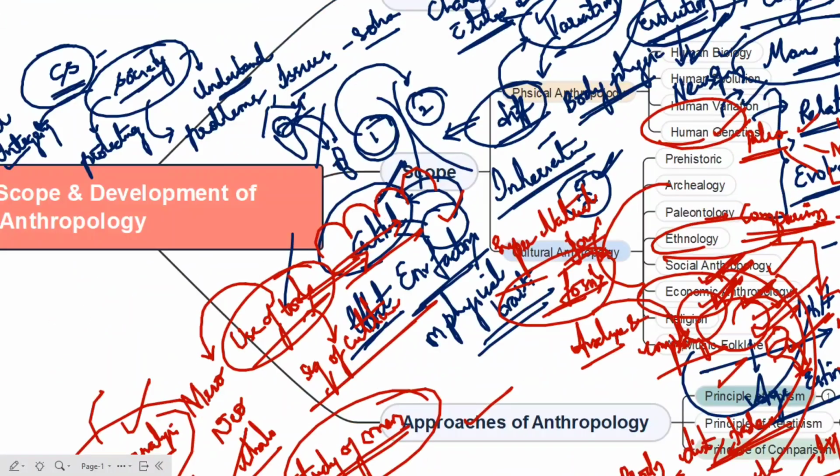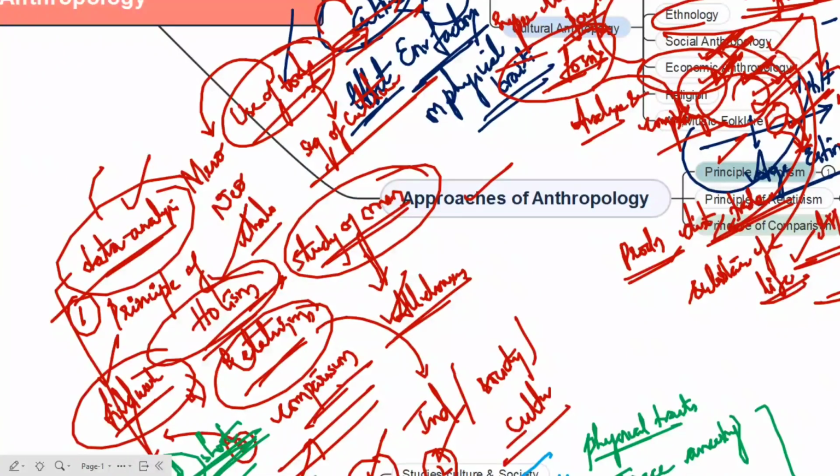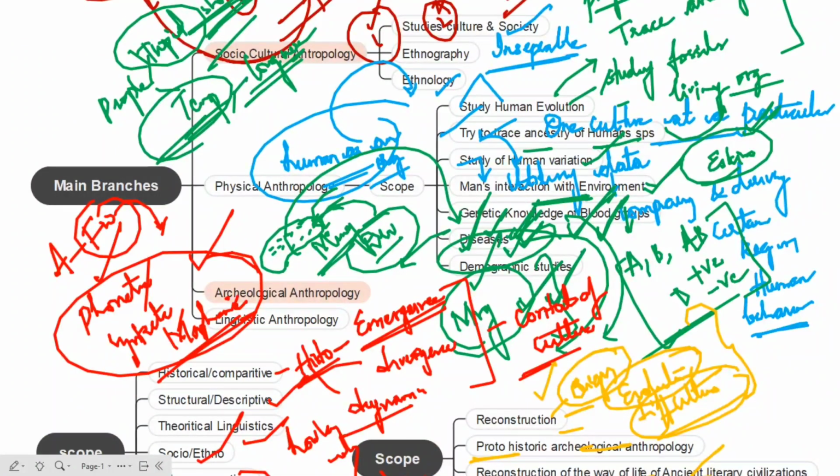Today we discussed the scope, physical anthropology, cultural anthropology, approaches of anthropology, and we also covered the main branches and their scope. I hope you understand this topic, and I tried to explain it very clearly and in layman's terminology. So by this I'm concluding. Thank you so much.